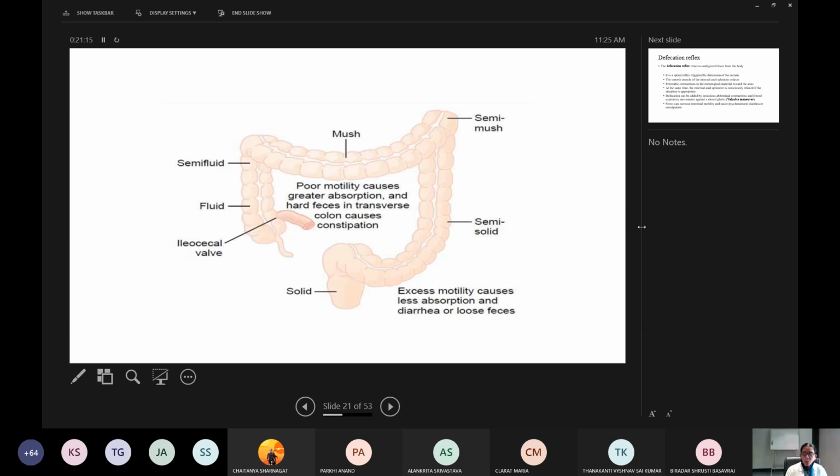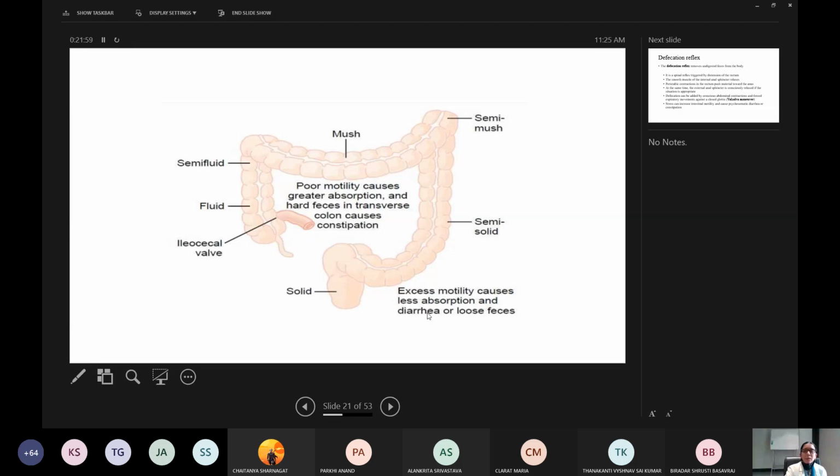Okay. So this is the structure of your large intestine. This is the ileocecal valve. Then this is the ascending colon. Here the chyme will be most of the time fluid, so the maximum amount of water will be reabsorbed. This becomes semi-fluid when it comes to the right flexure. Then this is the transverse colon, then the descending colon, and the sigmoid colon. And finally the waste material, that is feces, will be solid.